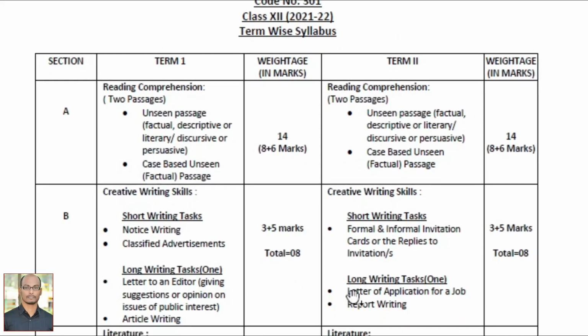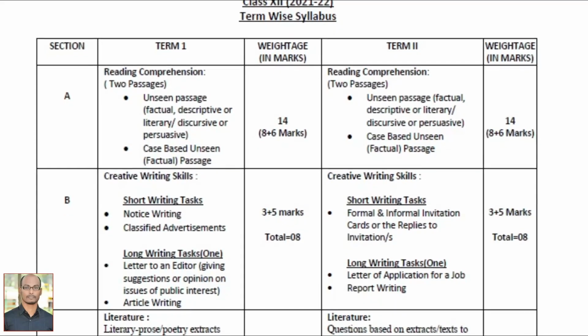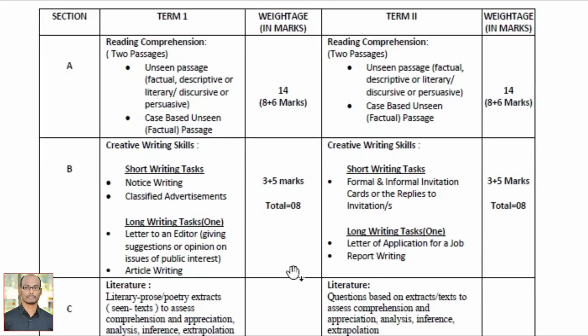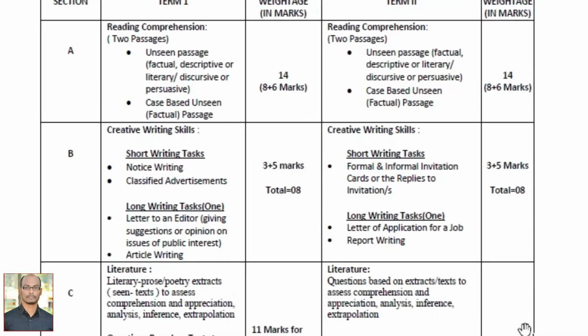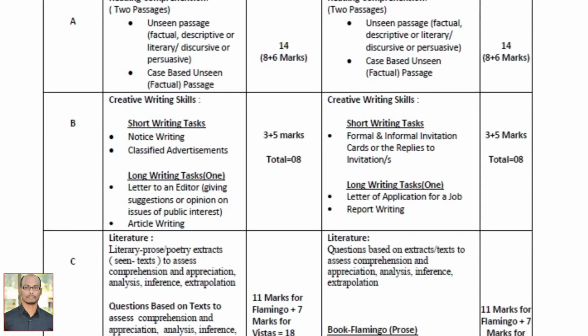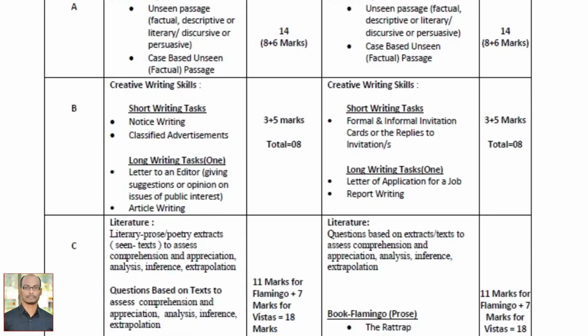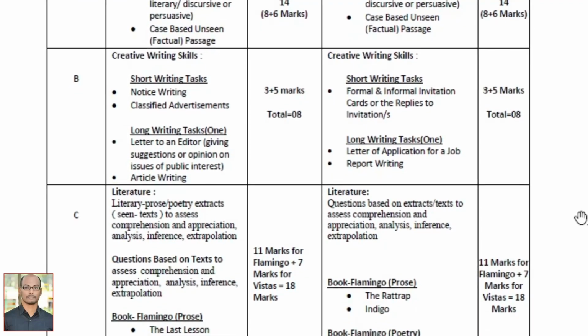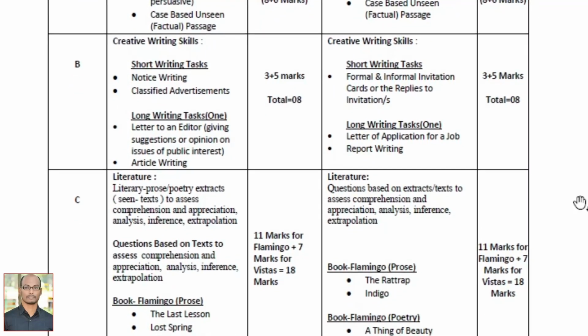You have Section A, reading comprehension, two unseen passages you are going to get, and it is for how many marks? Ravi, can you confirm for how many marks you are going to get the reading comprehensions? 14, sir. 14 marks, correct. And then Section B, you have creative writing skills, and it is for a total of 8 marks.